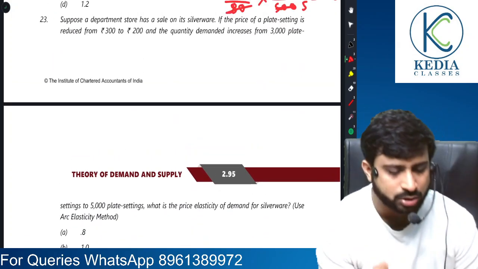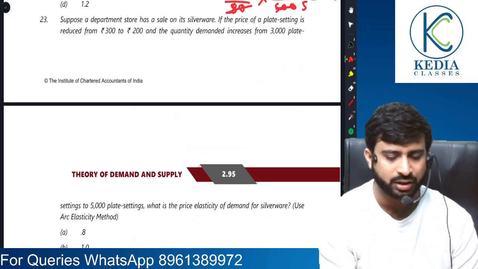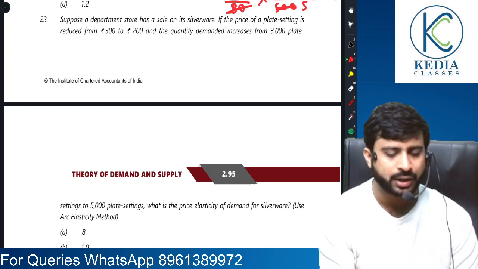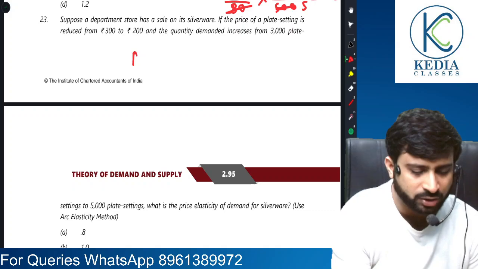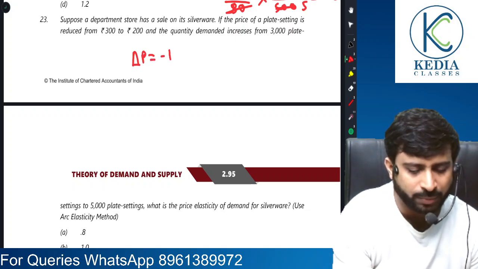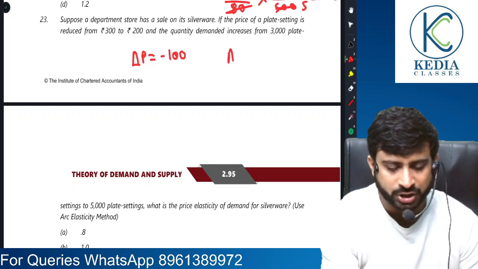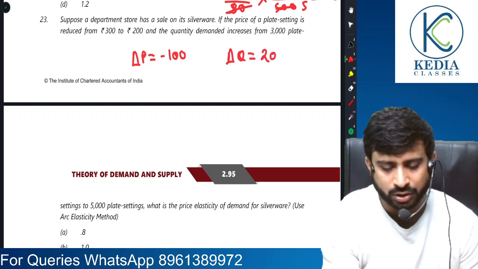Suppose a departmental store has a sale on its silverware. If the price of a plate setting is reduced from 300 to 200, so the change in price is by how much? 300 to 200 is minus 100. Quantity demanded rises from 3000 to 5000. So the change in quantity is by 2000.